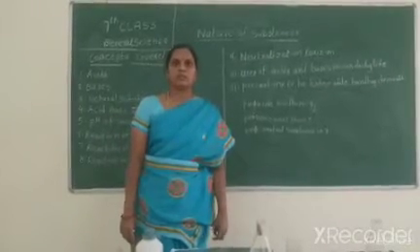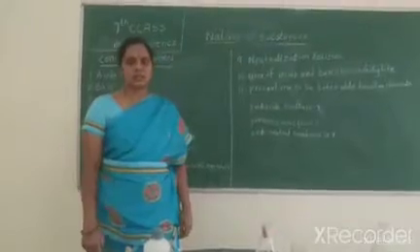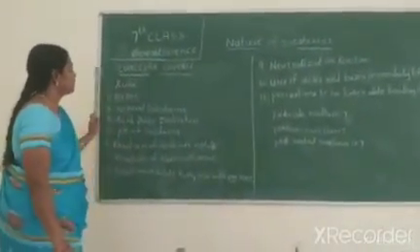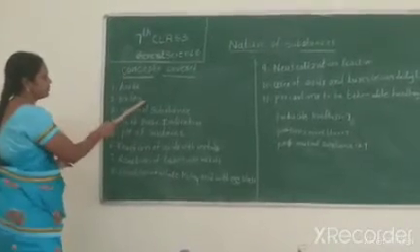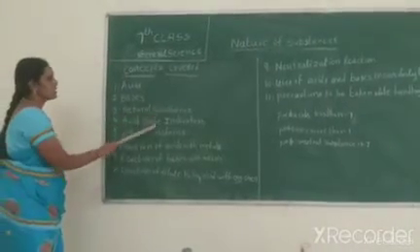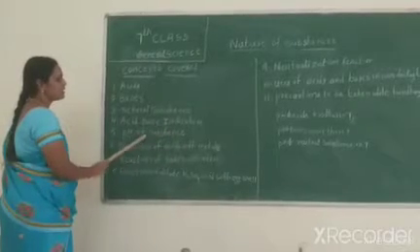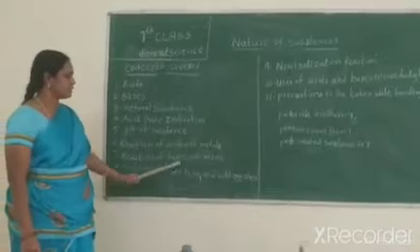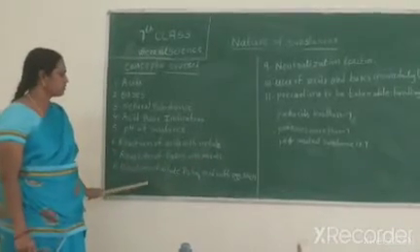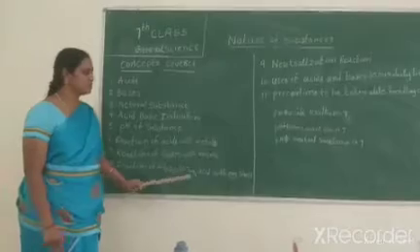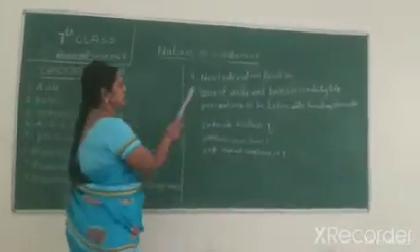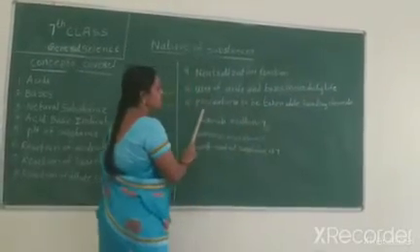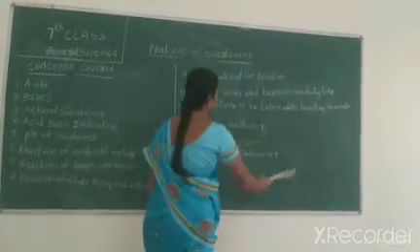Now we can learn the 7th class General Science, Nature of Substances. The concepts covered are acids, bases, natural substances, acid-base indicators, pH of substances, reaction of acids with metals, reaction of bases with metals, reaction of diluted H2SO4 acid with eggshell, neutralization reaction, uses of acids and bases in our daily life, and precautions to be taken while handling chemicals.